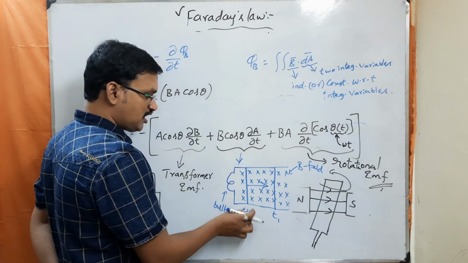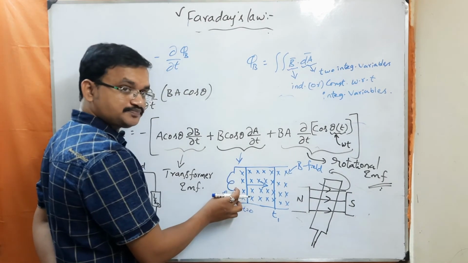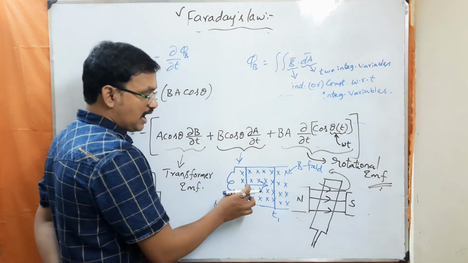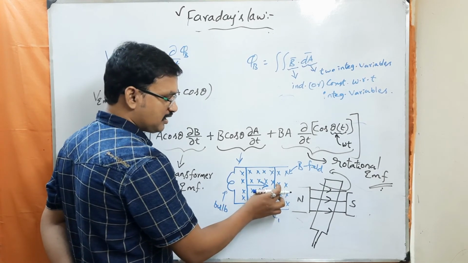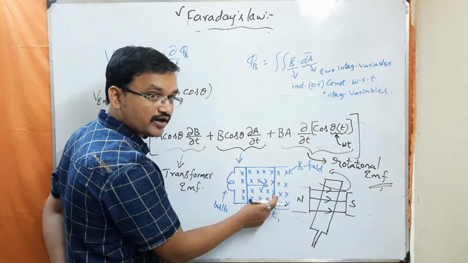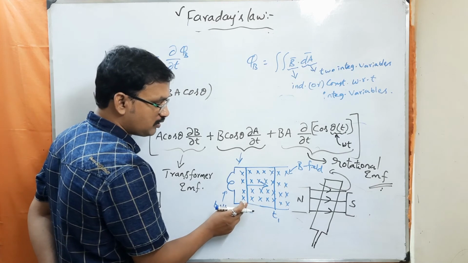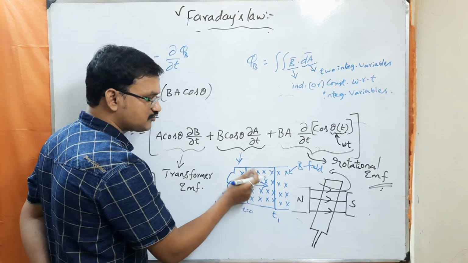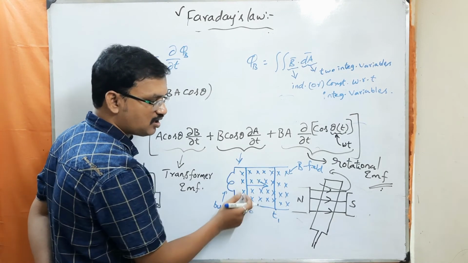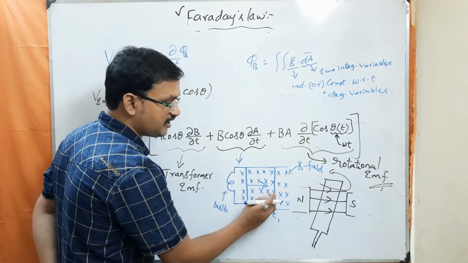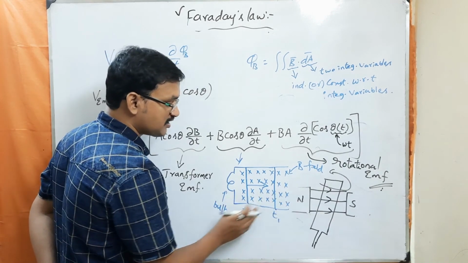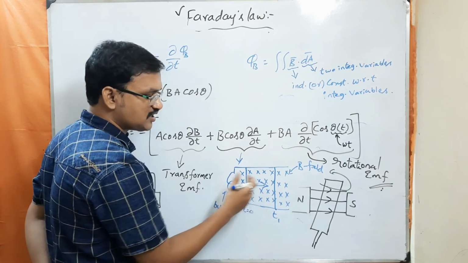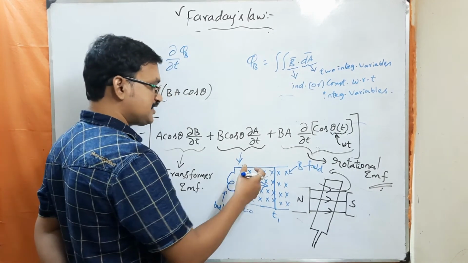Okay, so at t equal to 0, this is the loop. Understood? And this is the flux enclosed by that loop. Now, as the bar moves towards right, at t1 it is located at this location. As it moves from this location to this location, the area of the loop is changing, or not? This area of the loop is gradually increasing. As the area of the loop is increasing, the number of field lines penetrating through this loop is also increasing, or not? Yes or no?